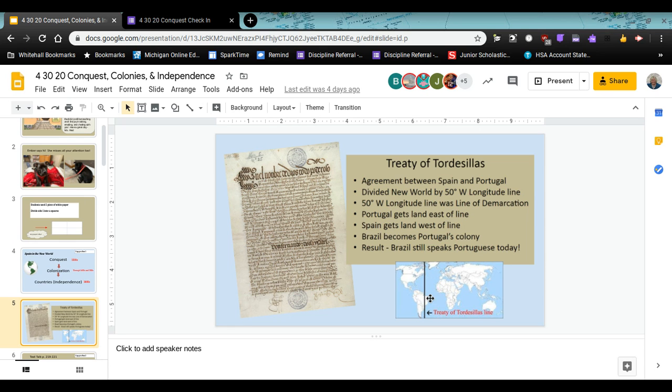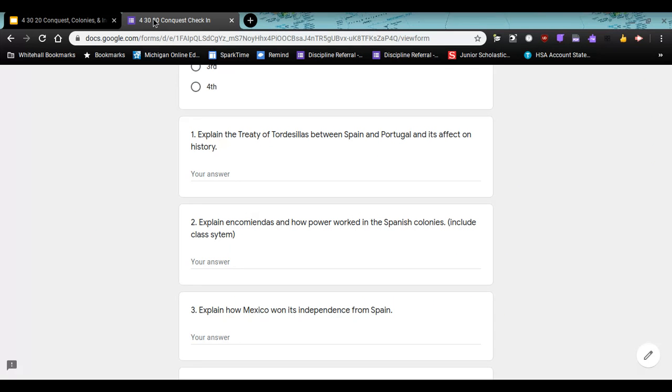So what the result is that Brazil today was a Portuguese colony, so it speaks Portuguese today, whereas all the Spanish colonies that became independent countries speak Spanish. So the difference is in the language and how the cultures developed in those different countries. Brazil is a little different than all the other countries because of the Treaty of Tordesillas. So you're just giving a couple sentences to explain that.